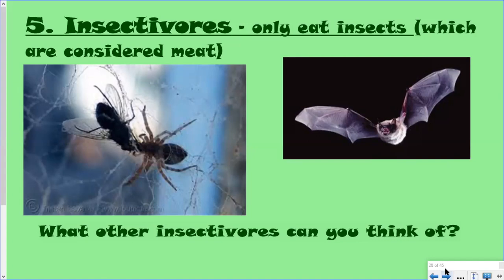Now, some bats are fruit bats. This is a little brown bat, and it only eats insects. Spiders are something that is an insectivore. A spider only eats insects. Can you think of any other insectivores? Maybe an anteater or types of frogs? They would also be considered an insectivore.